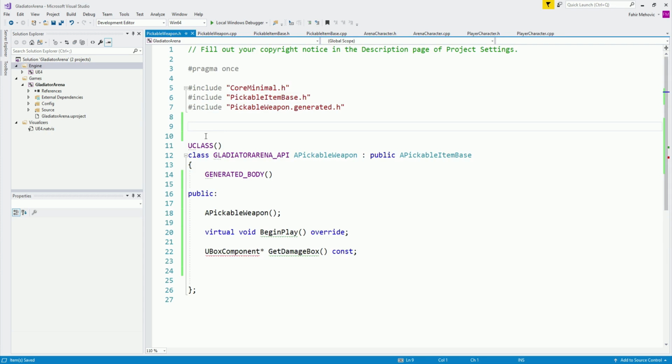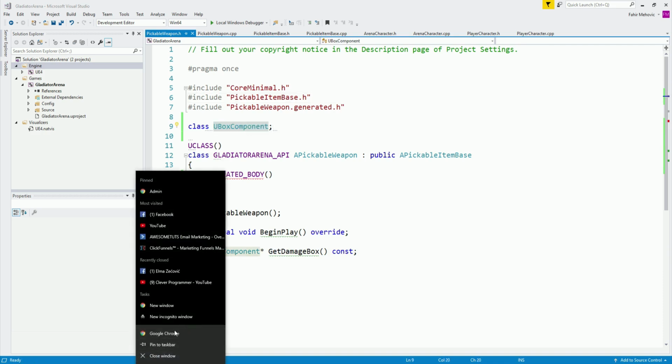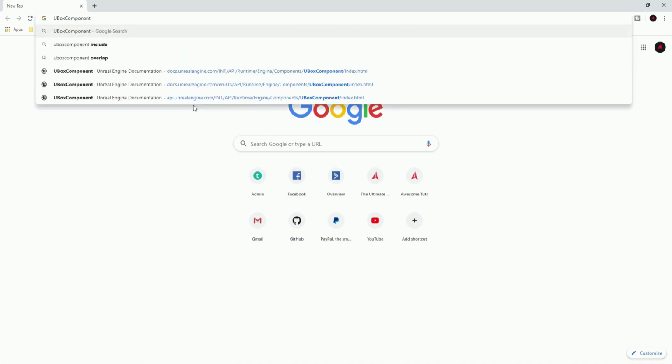This is called forward declaration, I believe. Was it forecasting or forward declaration? I forgot the name, but basically here we can say class UBoxComponent and the error will go away. Now, what is the wisdom behind this? Well, the wisdom is, if we take this box component, let me just open my Google Chrome, UBoxComponent.